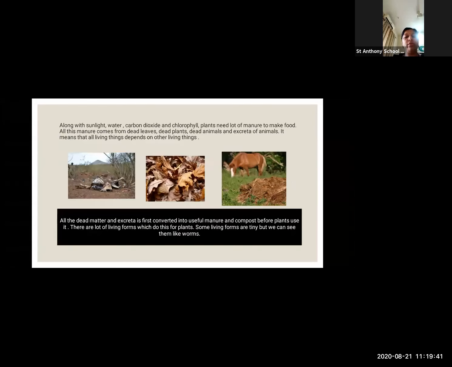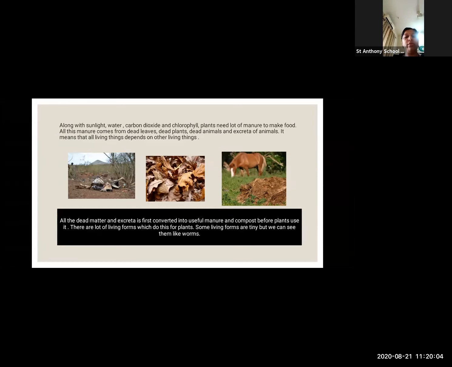See, along with the sun, water, carbon dioxide and chlorophyll, plants need a lot of manure. Manure means fertilizer, which we put on plants. Where does this manure come from? We cannot go into the jungle to put manure, fertilizer or pesticide over there.